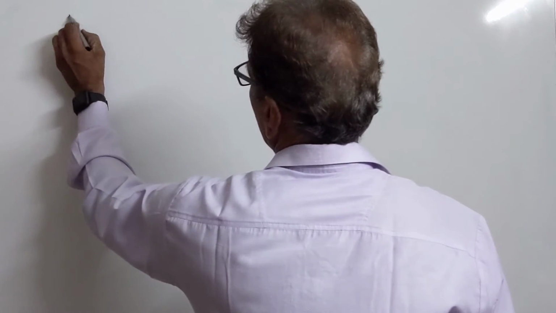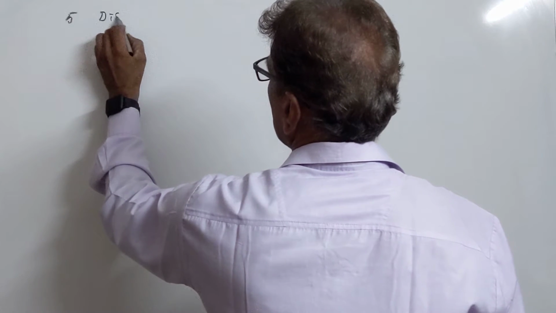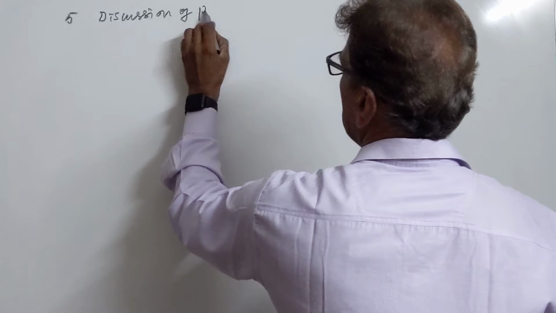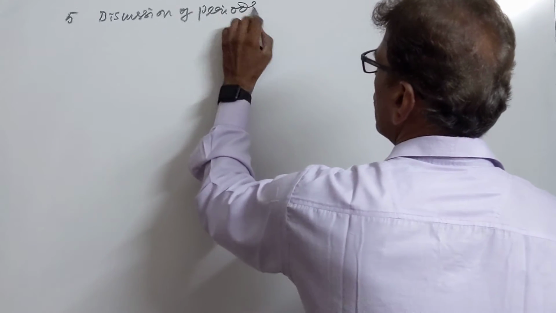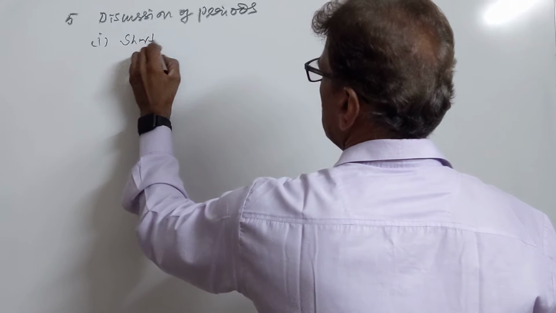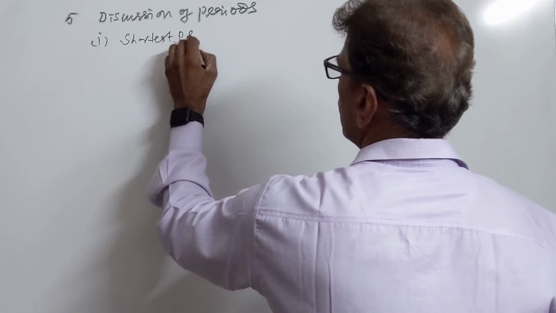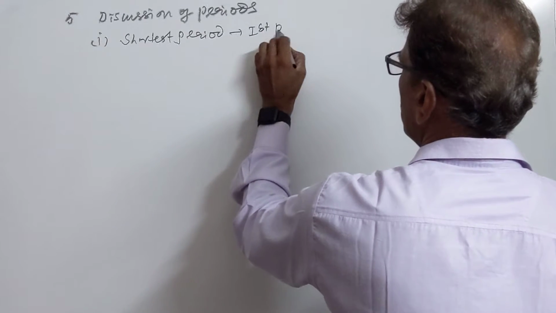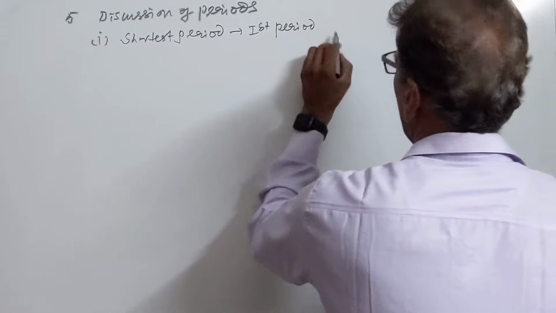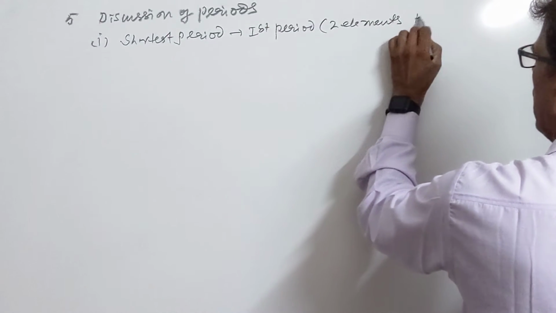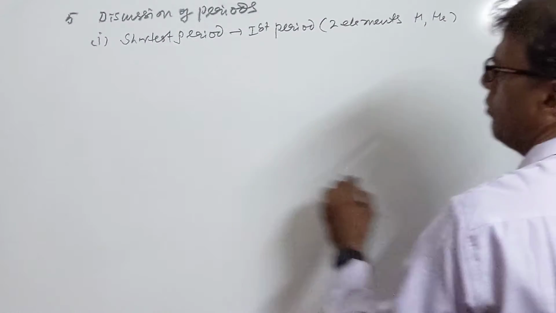So we come to the fifth point, discussion of periods. First is the shortest period. This is the first period. It has two elements only. You can keep in mind hydrogen and helium.